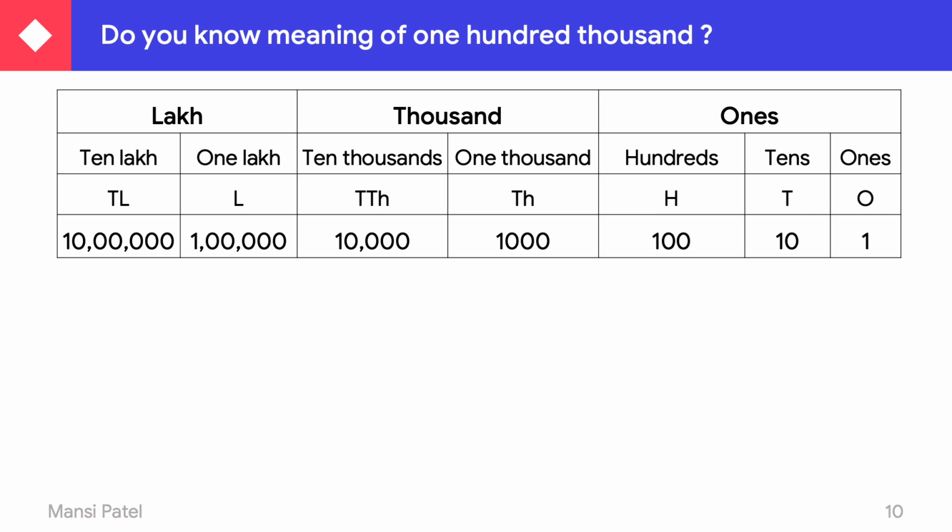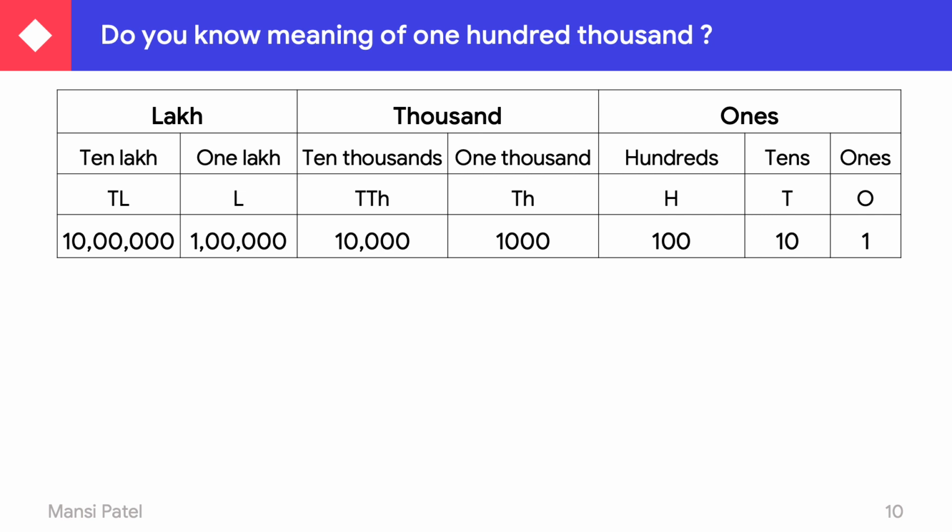If you want to write down 10, then you can write down 10. If you want to write down hundreds, then you can write down 100. If you want to write down thousand, then you can write down 1000. What about 10,000? In 10,000, after 1 you have to put 4 zeros, so it becomes 10,000. If you want to write down lakh, then after 1 you have to write down 5 zeros. So it becomes 1 lakh.